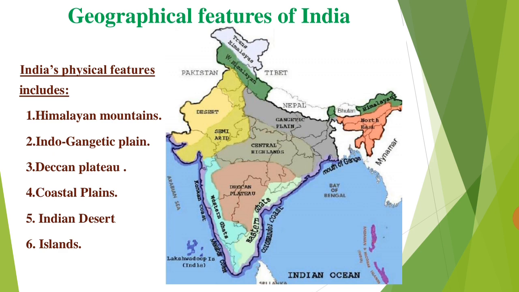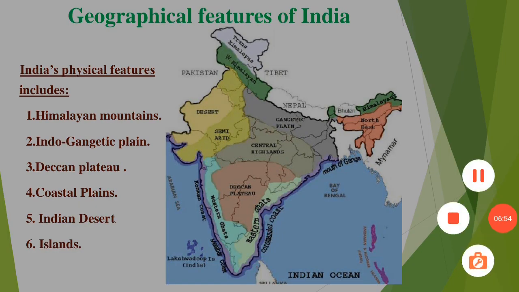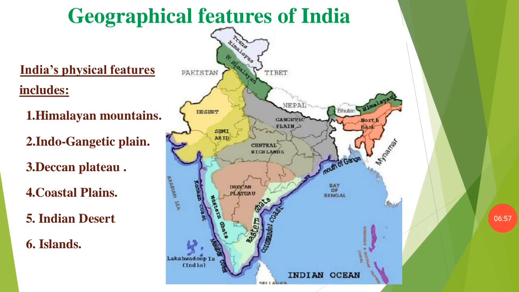How our physical features are divided: the first part is the Himalayan mountains. Himalayan mountains are also called the northern mountains. The northern mountains comprise the Himalayas, which are a group of young fold mountains.